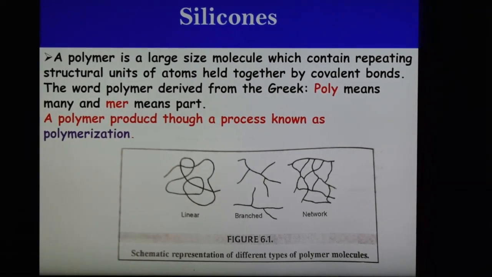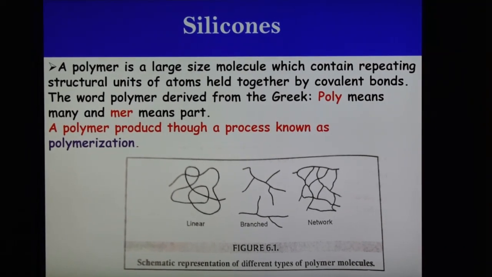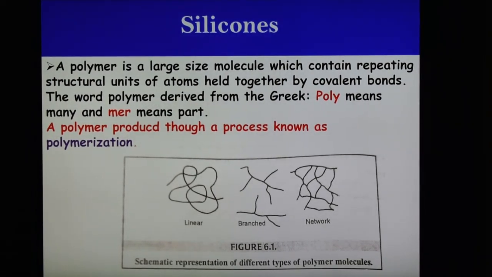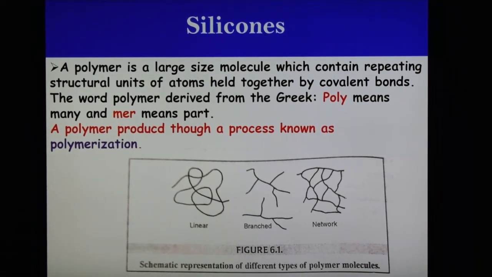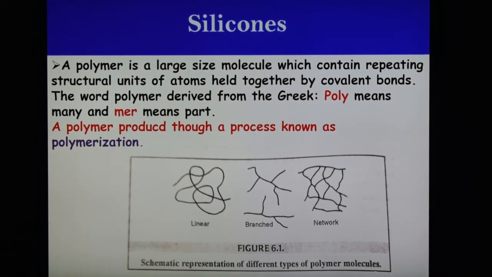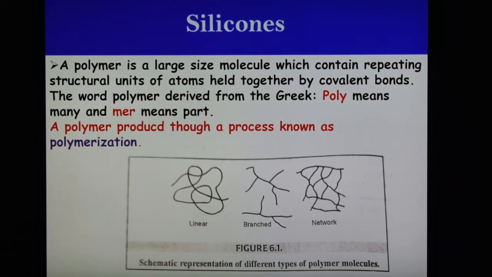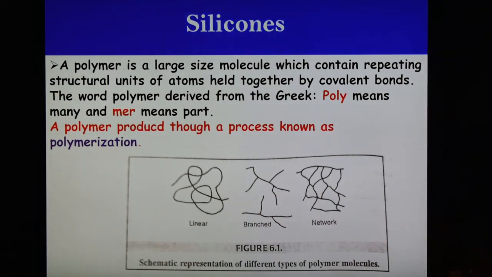A polymer is a large molecule which contains a repeating structural unit of atoms held together by covalent bonds. The word polymer is obtained from the Greek words poly meaning many and mer meaning part. A polymer is produced through a process known as polymerization, in which monomer molecules react together to form a linear chain, branched chain or three-dimensional network of the polymer. These three types of polymers are shown: linear, branched, and the network type.